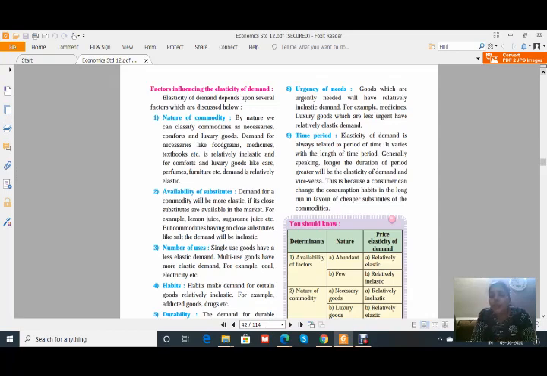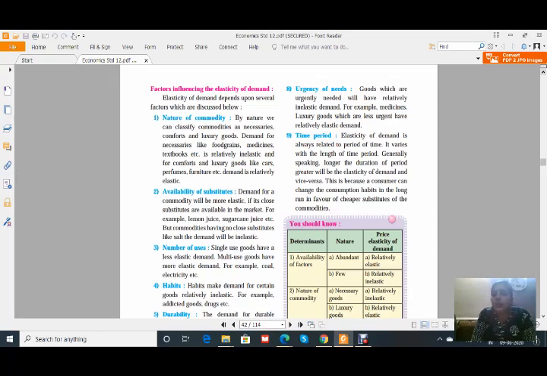We never say, brother, will you give it at a slightly lower price? Because we know there is an urgency for these goods. That means the goods are urgently needed, and therefore the demand for them is inelastic, because at whatever the price, the consumer will anyhow purchase those goods because of their urgency.